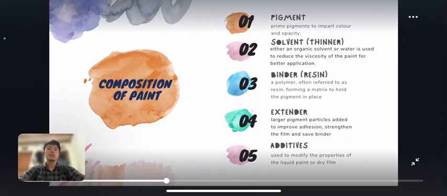Binder or resin: a polymer often referred to as resin forming a matrix to hold the pigment in place. 4. Extender: larger pigment particles added to improve adhesion, strengthen the film, and save binder. 5. Additives: used to modify the properties of the liquid paint or dry paint.